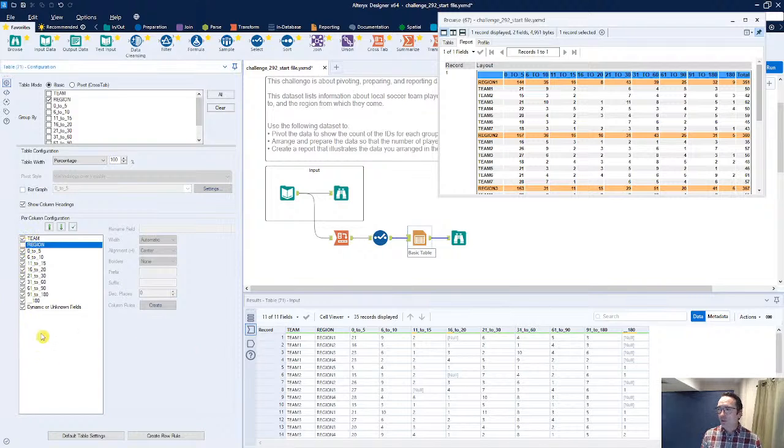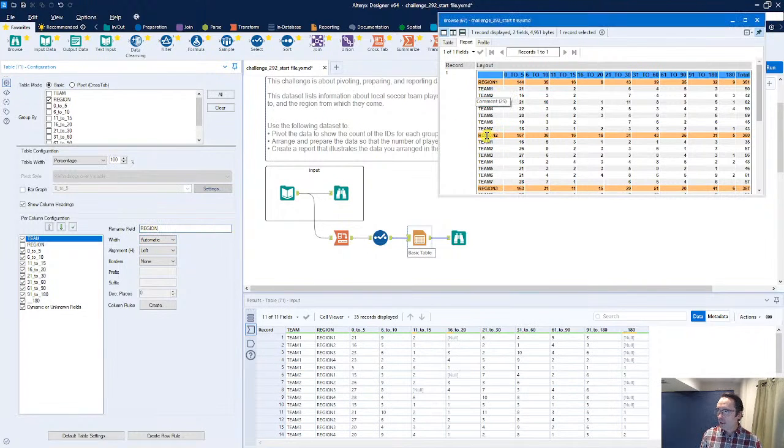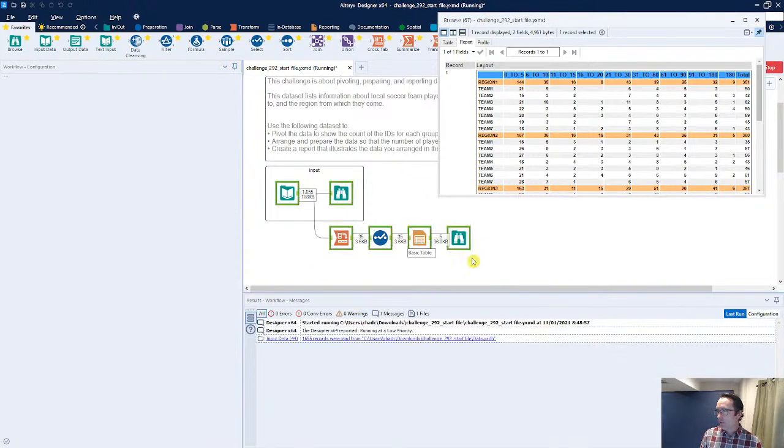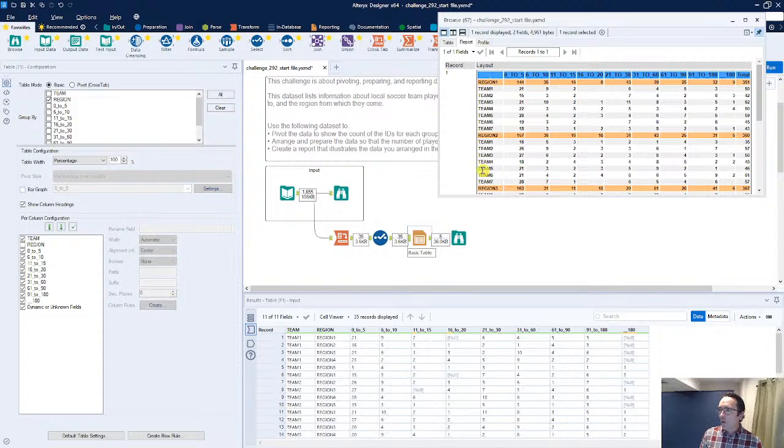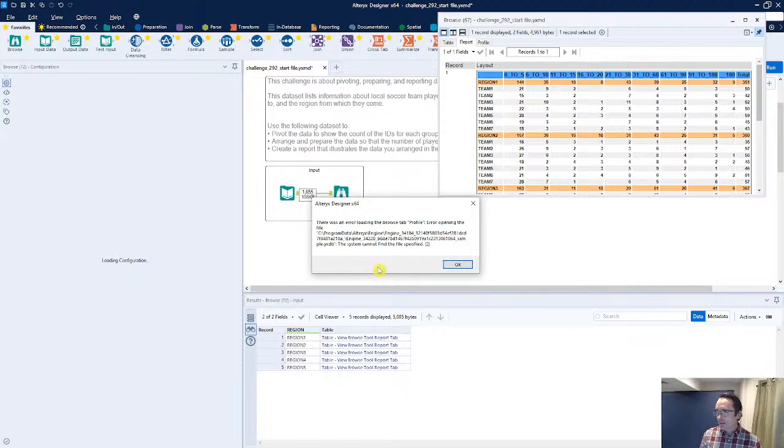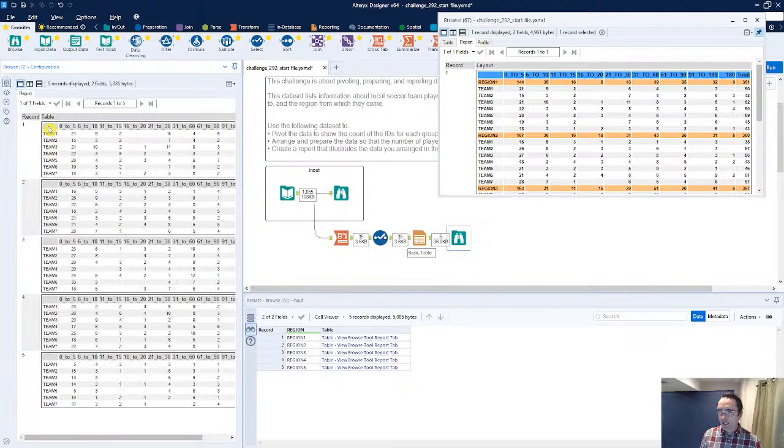I'm going to remove the actual region column because that does not exist. But under team, I'm going to rename this to region. Now this is automatically renamed as well based off of whatever region that actually is. So this is not something that I'm going to rename in this case. And if you watched me last week, they probably updated this a little bit. So there's a space in our rename. If I just add in a space, we don't necessarily see what those actually are. Now I did get a little bit of an error, but it does give me the result I need.